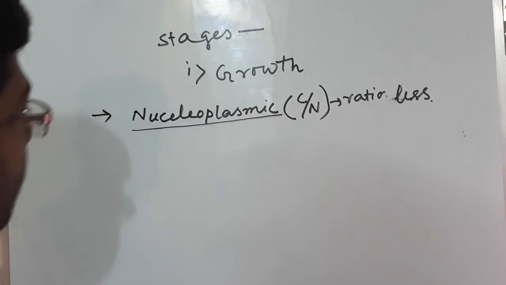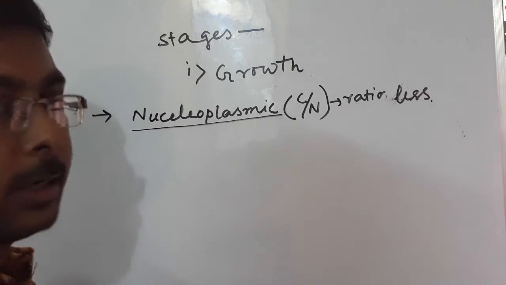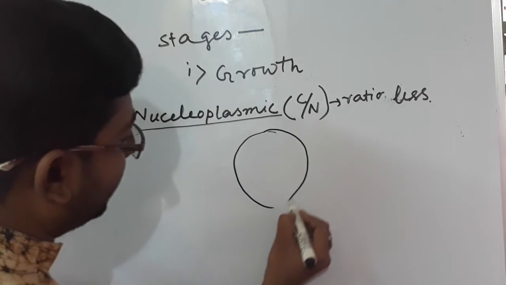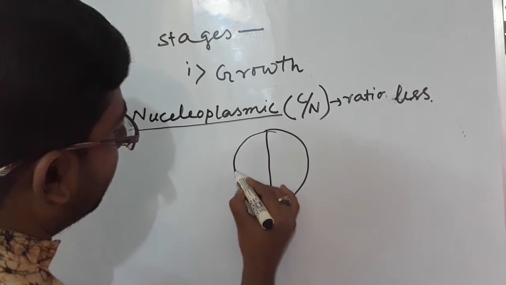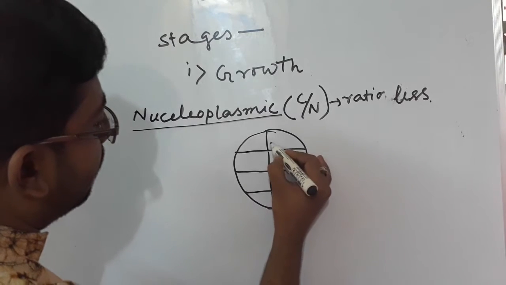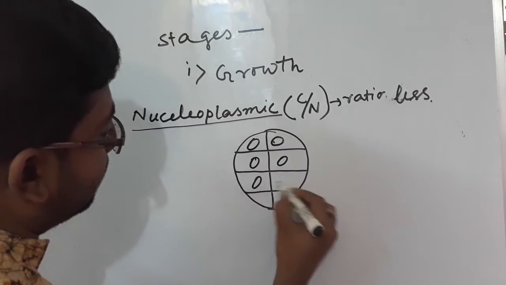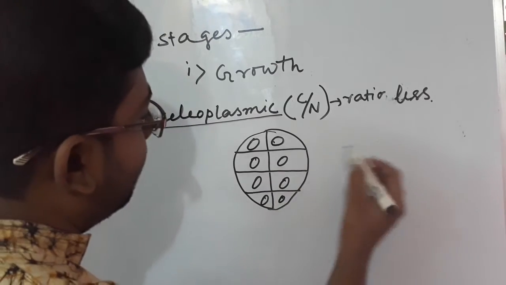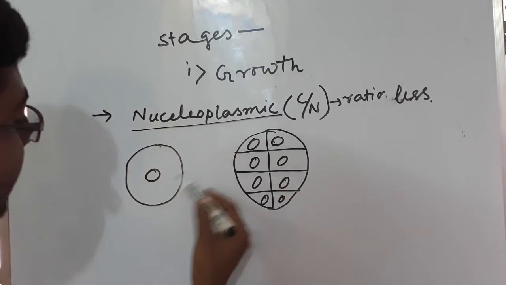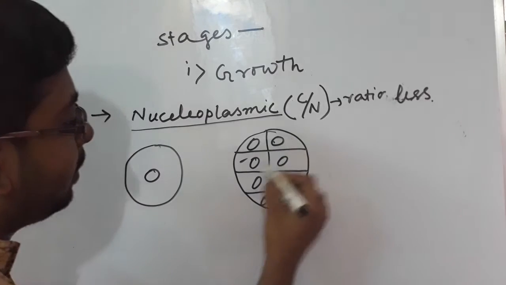Suppose there is a cell, and when it divides, the cytoplasm content is the same, but the nucleus content is doubled.